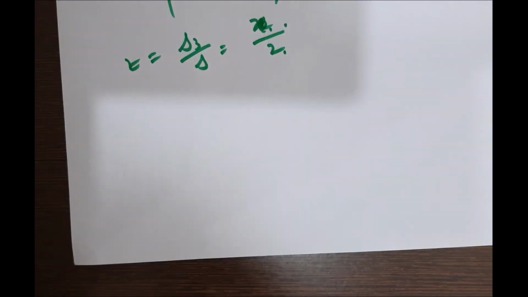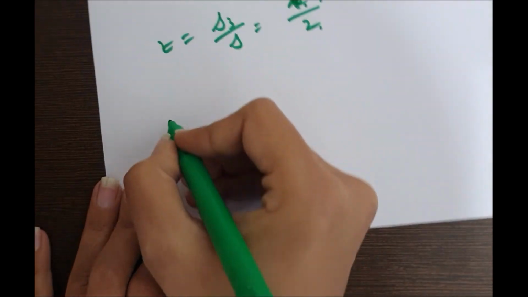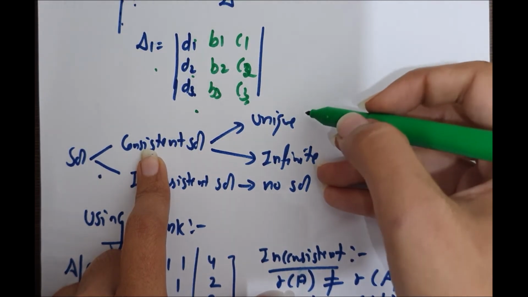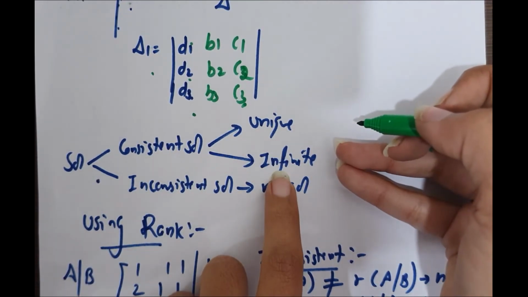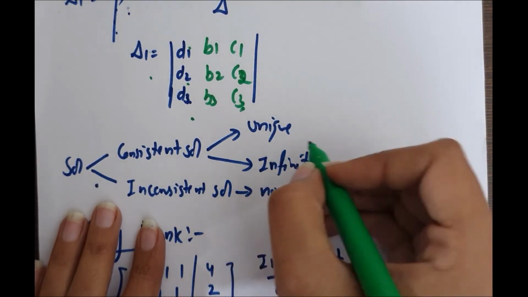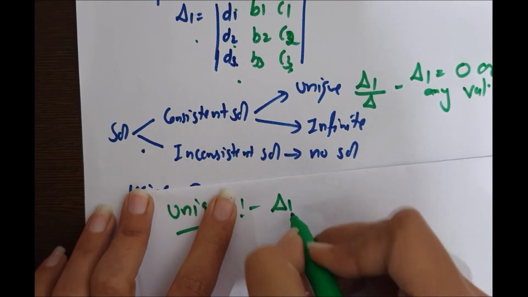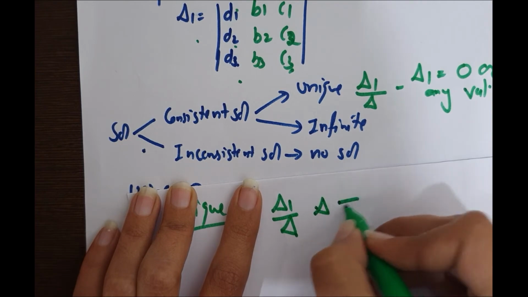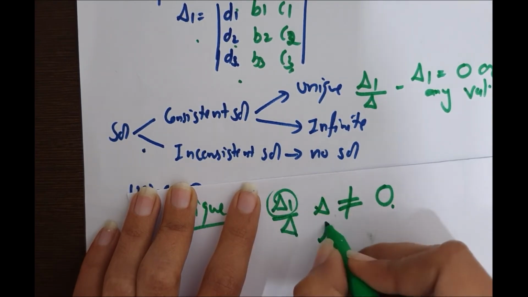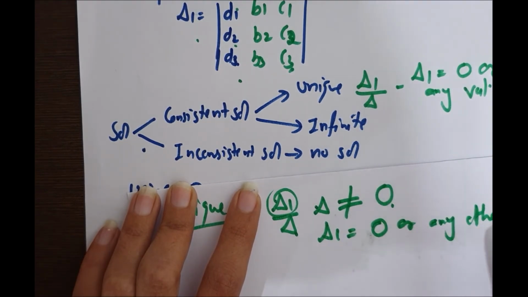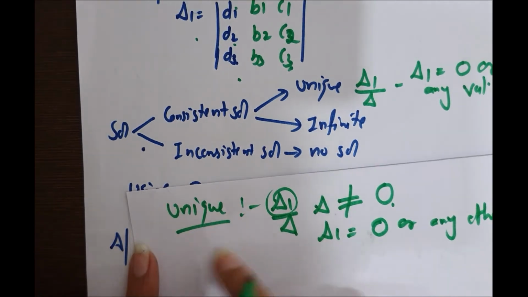Based on these values of x, y, z, the solution of a linear equation is divided into two categories: consistent solution and inconsistent solution. Consistent solution is further divided into two categories, unique solution and infinite solution, and inconsistent solution means no solution. Let's find out what a unique solution is. If delta 1 upon delta is any value, delta can't be 0, but delta 1 can be any value, it can be 0 or any other value, then the solution is called a unique solution.